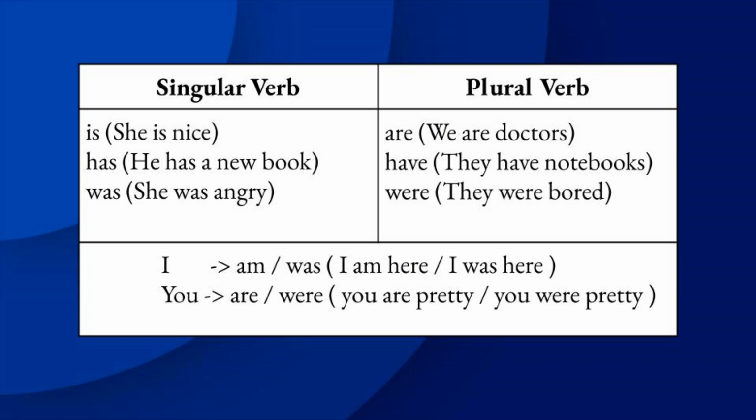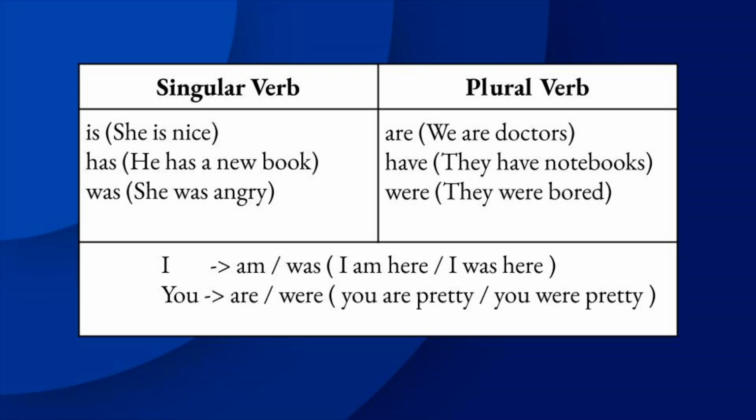In this sentence, the subject is she. It is a singular subject. So that's why we have used singular verb is. She is nice, or otherwise he is nice. Let's move to the second one, has. Has is also used as singular verb with singular noun. For example, he has a new book. She has a new book.